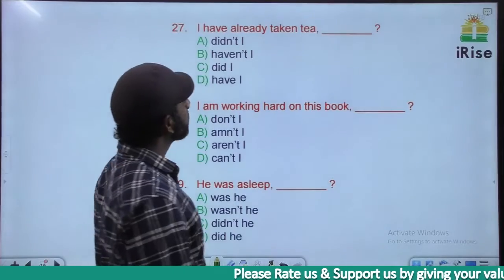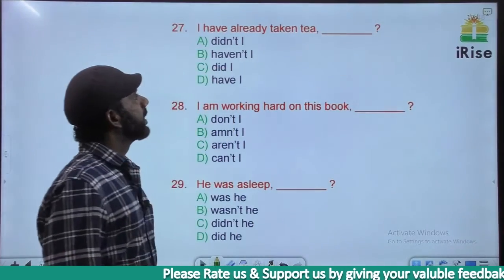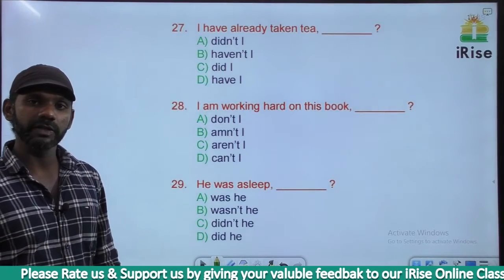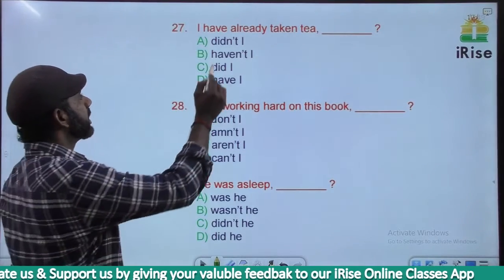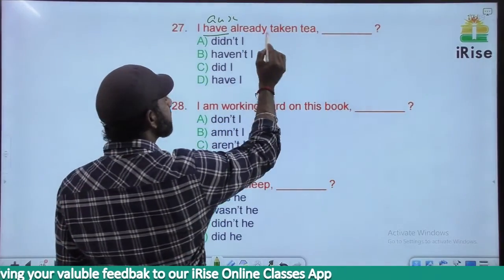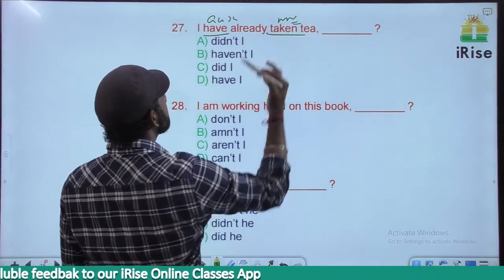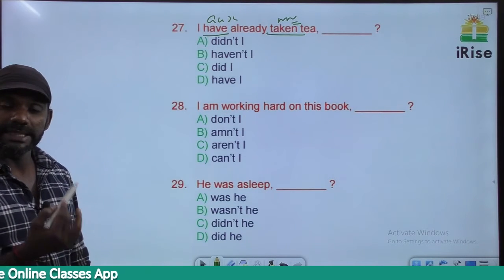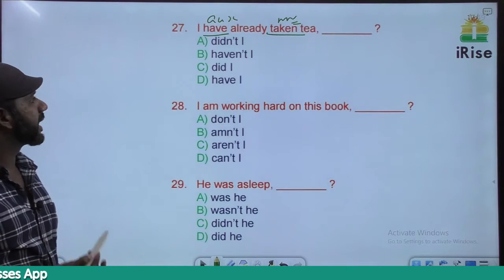I have already taken tea. Have is an auxiliary verb here because we have a main verb after have. What is that? Taken. Taken is a main verb, action. We have a main verb after have, so have becomes an auxiliary verb here. The tag must be framed with have.